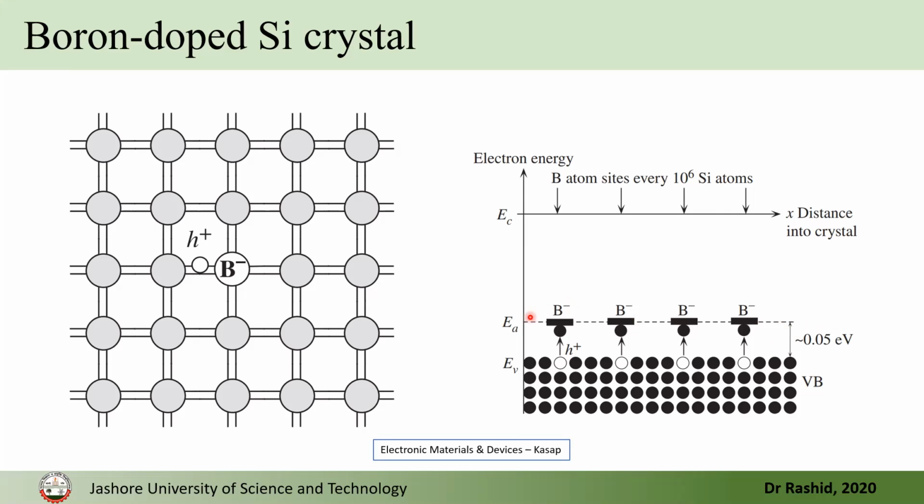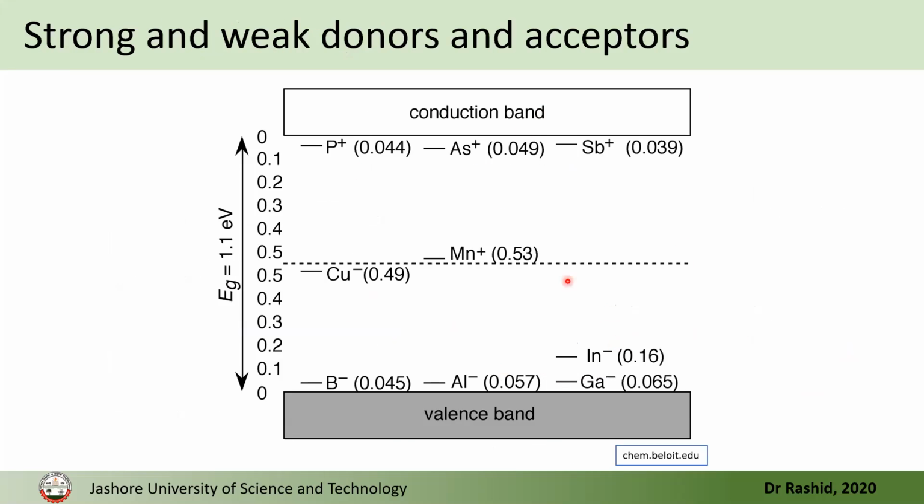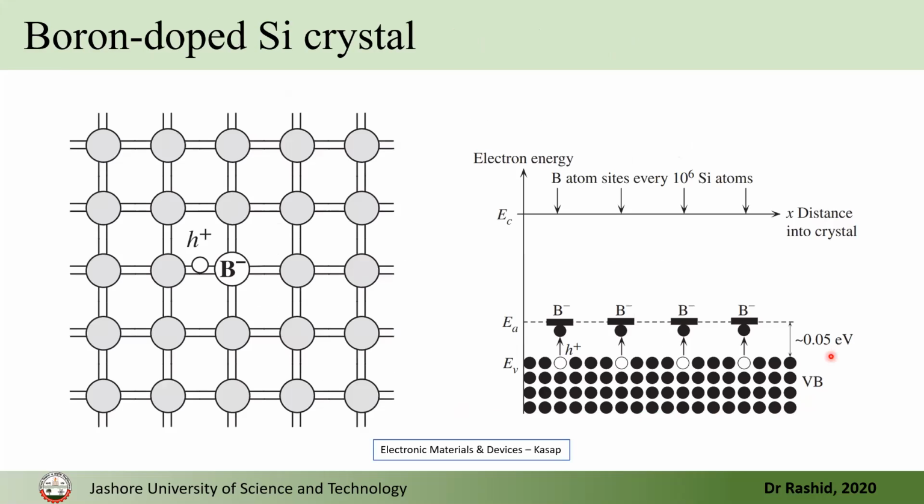Now you can see there is a small gap between the top of the valence band and the acceptor energy level. This is about 0.05 electron volt. I have shown some of the values here. So if you dope with phosphorus, the donor level will be here, less than this value in electron volts below the conduction band. And if you dope with boron, it will be about 0.05 electron volt, which is shown here.